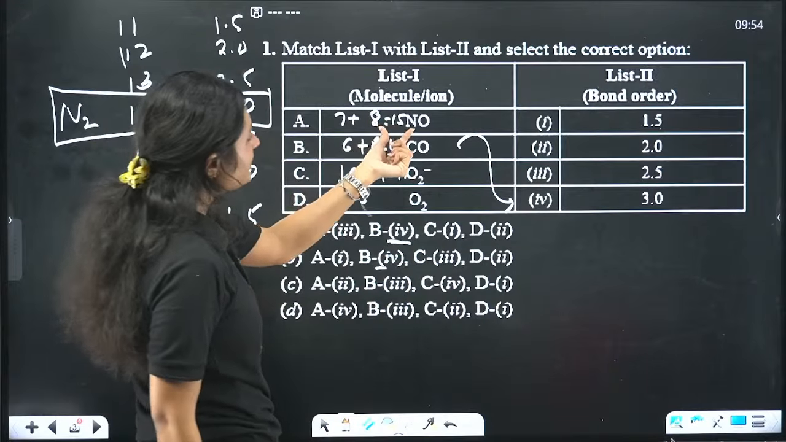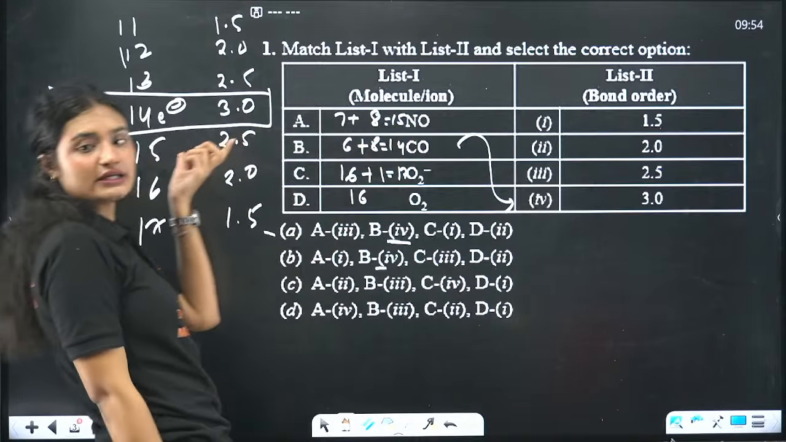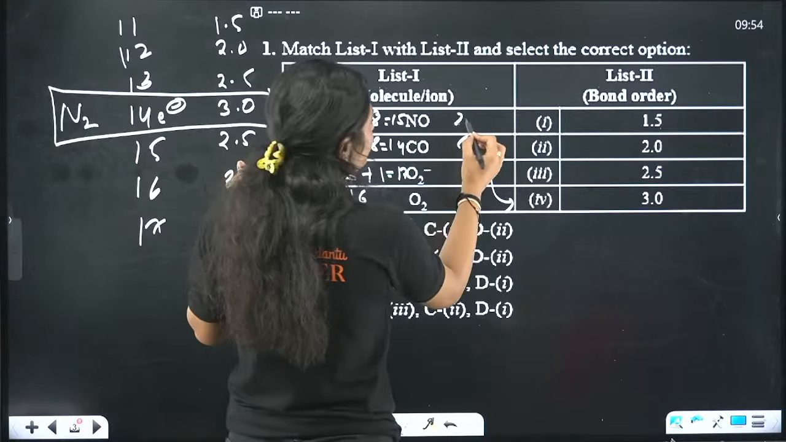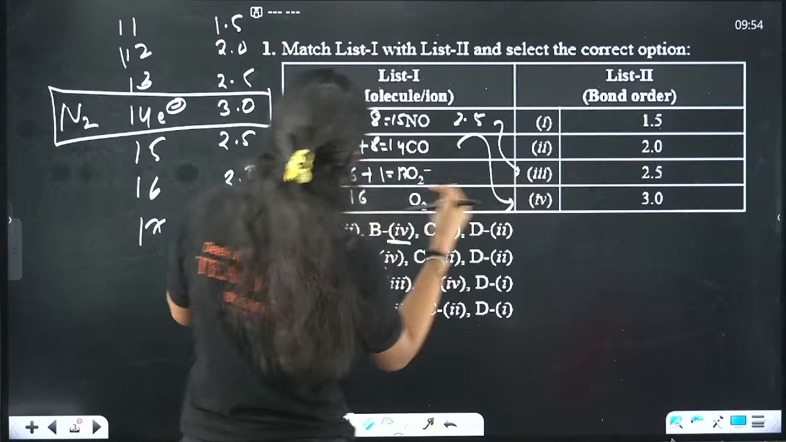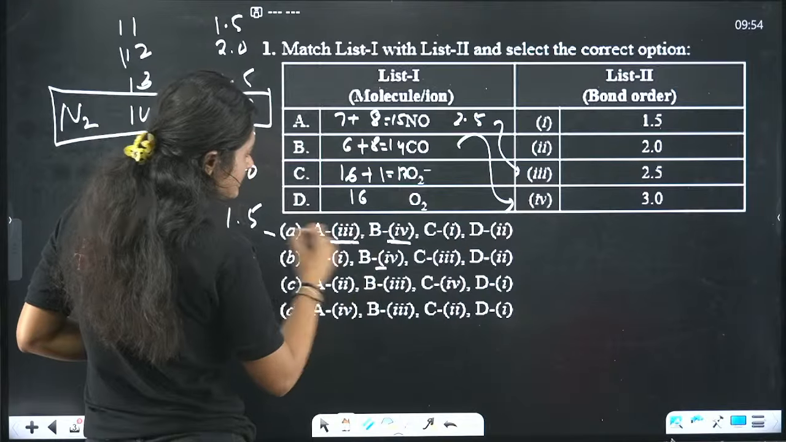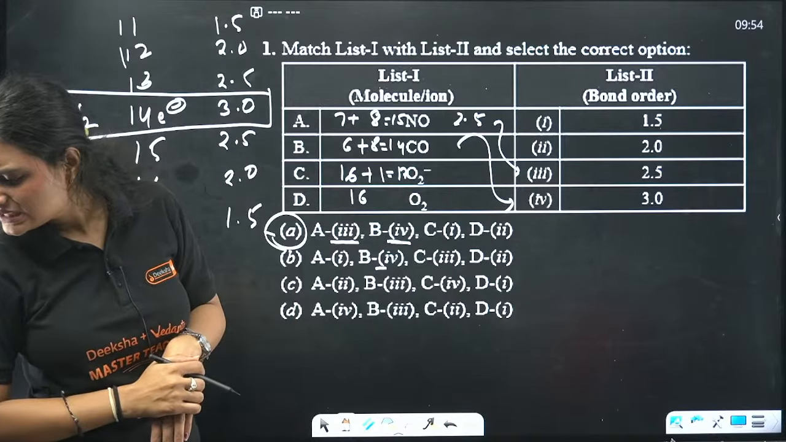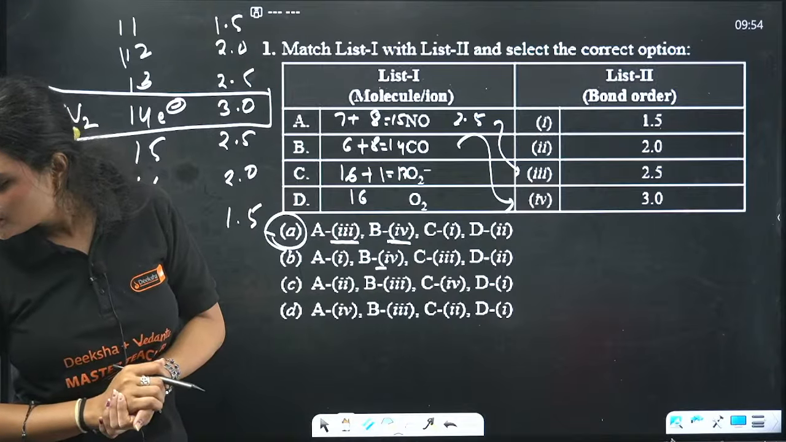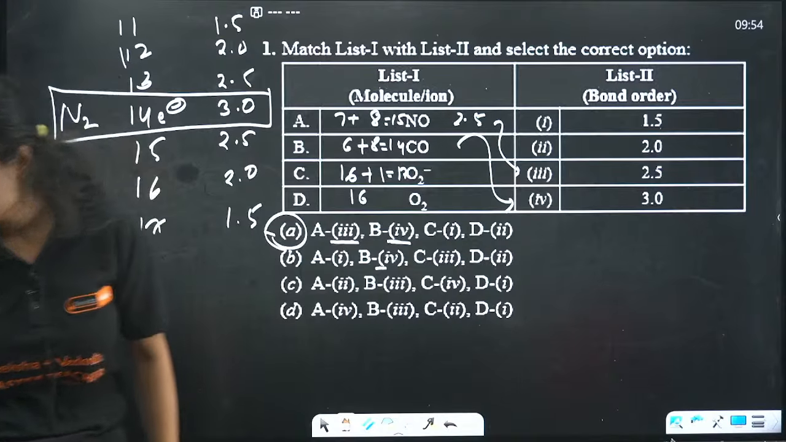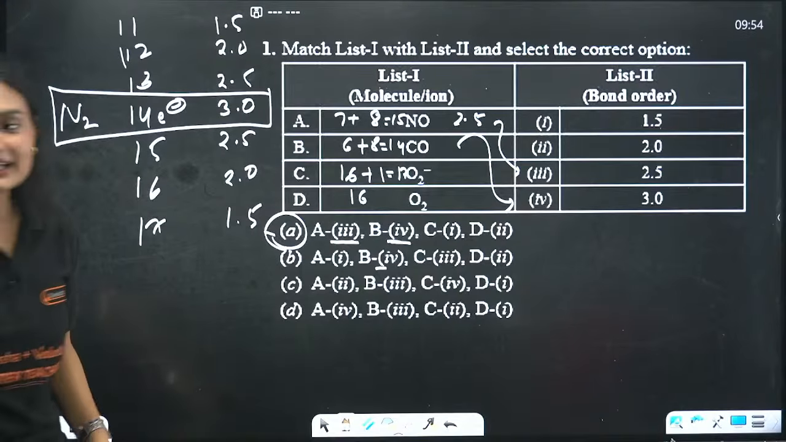Now, check for 15 electrons. 15 electrons bond order is what? 2.5. That means the third option. For A it's 3. So the correct answer is option A. Why are you answering D? So many of you answered D. Good morning, guys. Okay, yeah, A. So the correct answer is A.